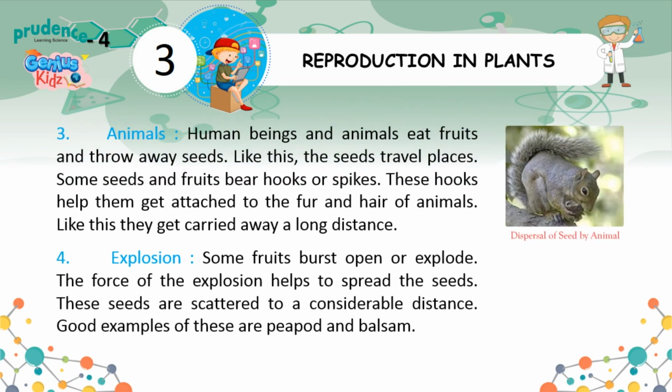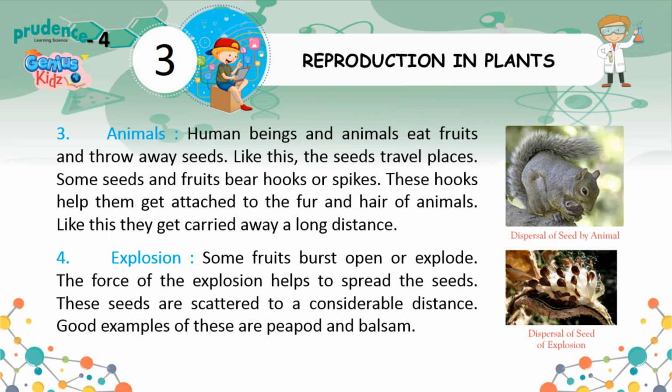3. Animals. Human beings and animals eat fruits and throw away seeds. Like this, the seeds travel to other places. Some seeds and fruits bear hooks or spikes. These hooks help them get attached to the fur and hair of animals. Like this, they get carried away a long distance.